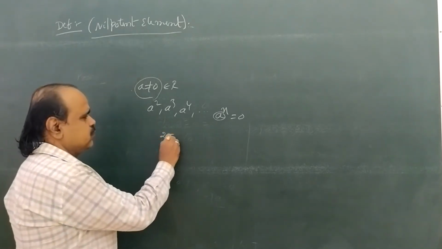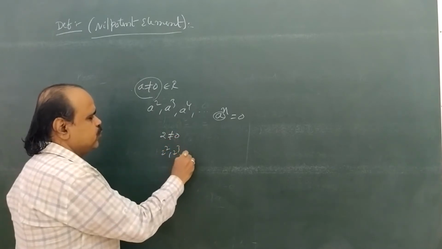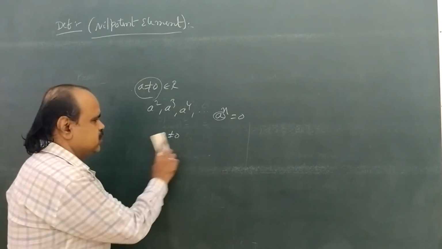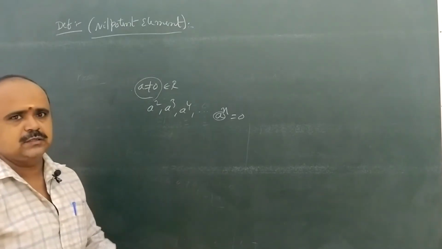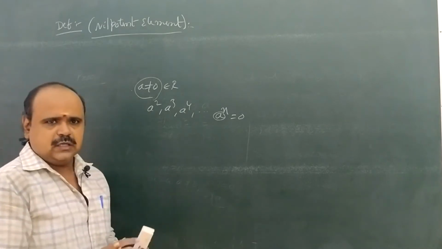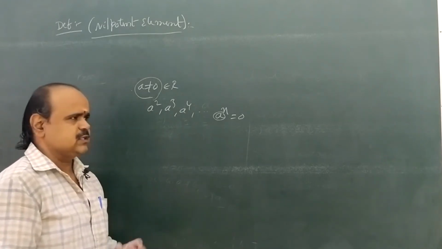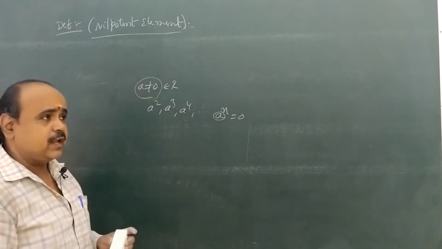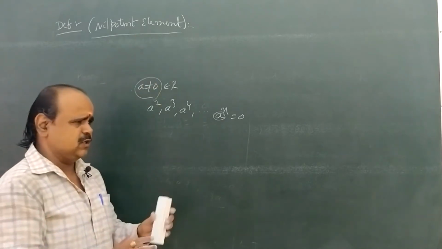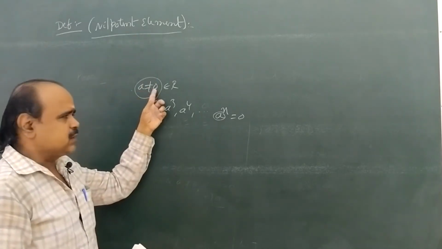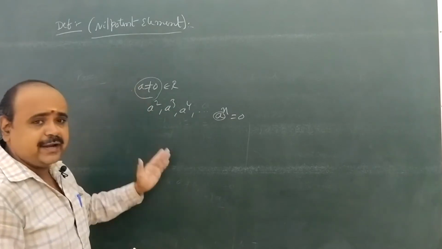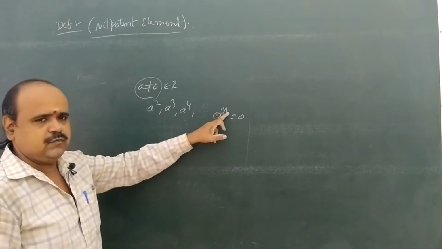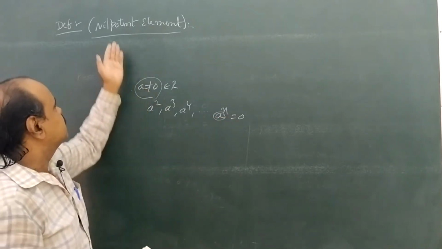If we take 2 not equal to 0, 2 square, 2 cube, 2 power 4 and so on, whatever it may be, it will never be 0. Okay? But in some separate rings, if we take for example Z6 or similar rings, we see these definitions. We have these types of nilpotent elements. So what is a nilpotent element? a is non-zero, but if we find a square, a cube, a power 4 and so on, and for some certain integral power a power n equal to 0, then a is called a nilpotent element.